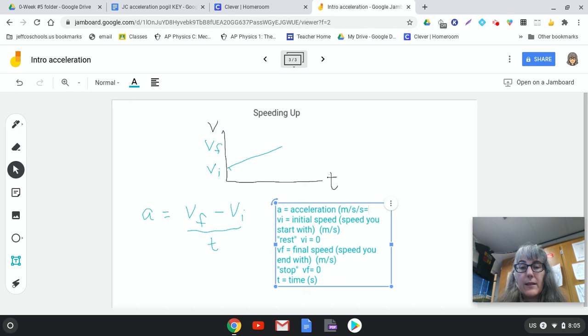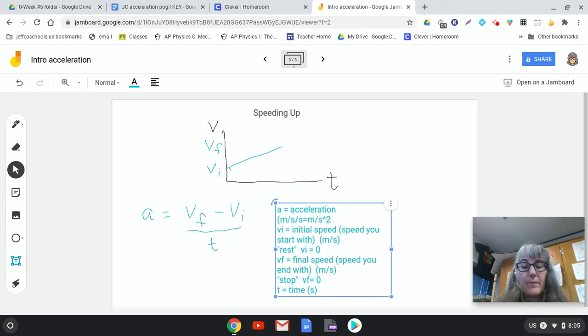And so that's kind of strange. But then we can write that a different way. So meters per second per second, we can also write that as meters per second squared. And that's our acceleration units. Meters per second squared is what we typically use.